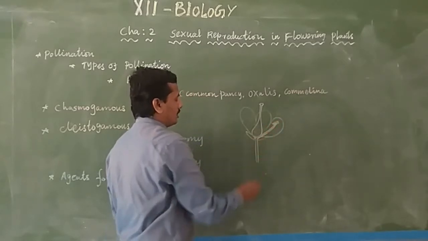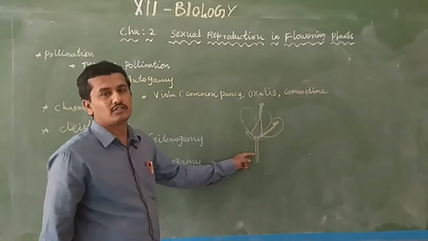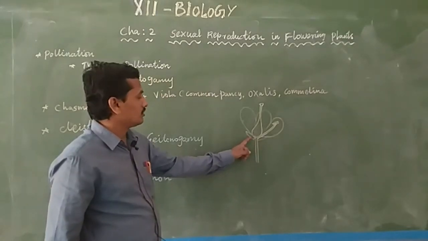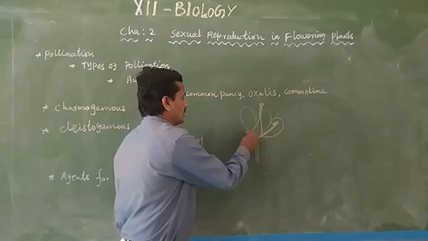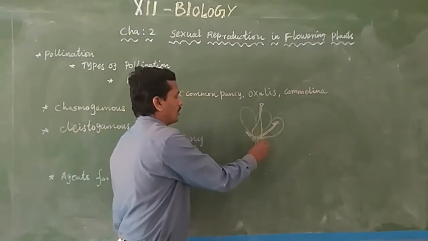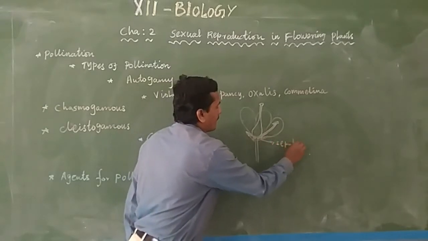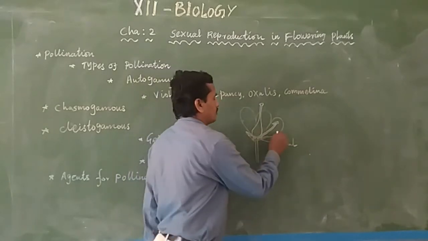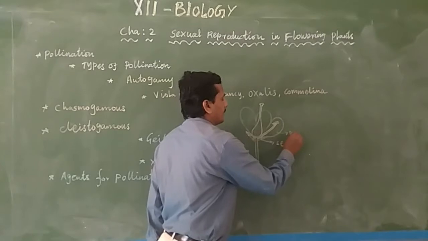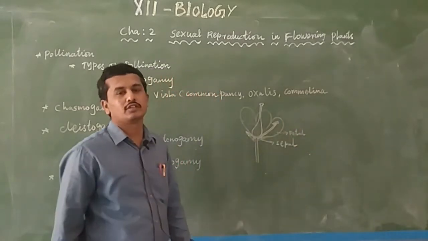This is the pedicel, which I already studied in 11th standard. The pedicel is the stalk of the flower, and this green area is known as the calyx, simply known as sepal. The next part is known as petal. Sepal and petal are non-essential parts.